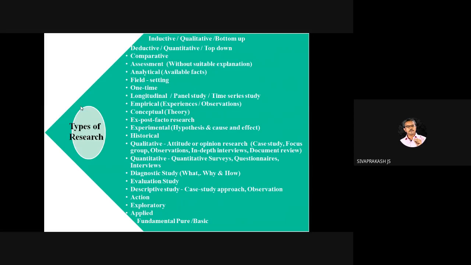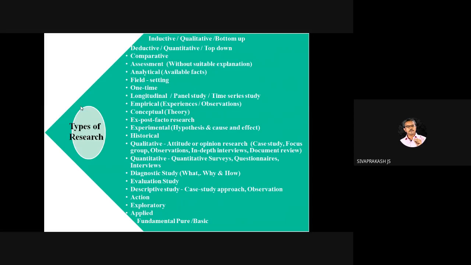So now we will move to the first one, that is fundamental research. So what is fundamental research? Fundamental research is also called pure research or basic research.